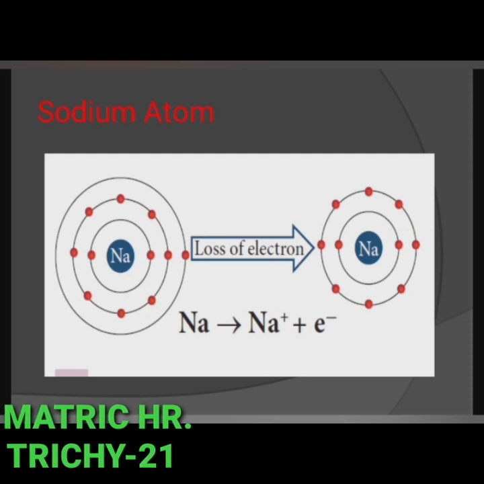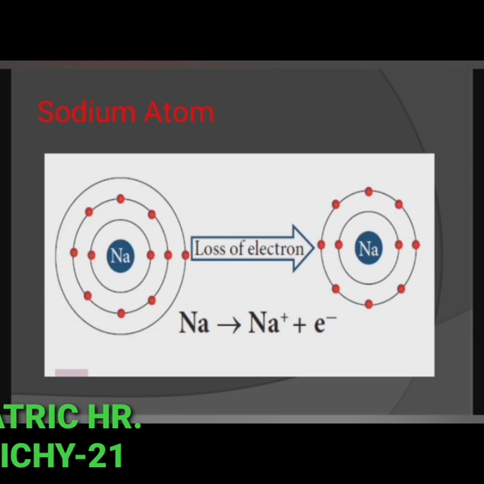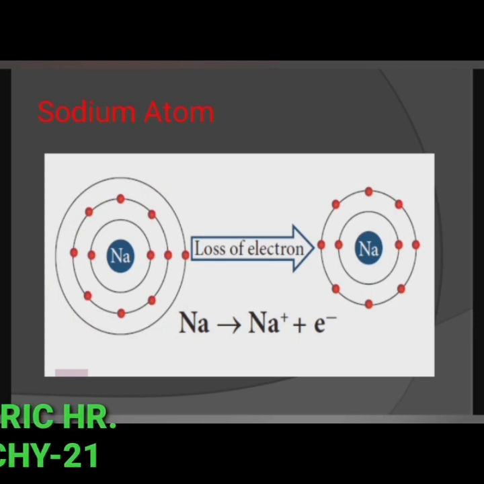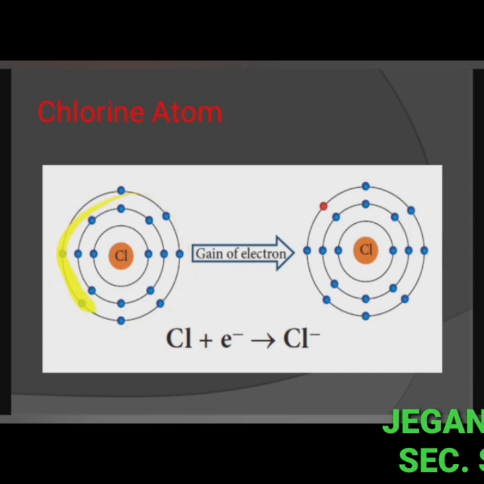For example, sodium with atomic number 11. So this is sodium atom. The atomic number of sodium is 11, so the electronic configuration of sodium is 2, 8 and 1. Similarly, chlorine has electronic configuration 2, 8, 7 because its atomic number is 17. To get the nearest noble gas configuration, this chlorine needs one more electron because the outermost shell has only 7 electrons.